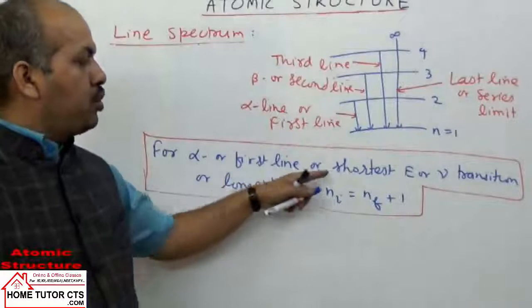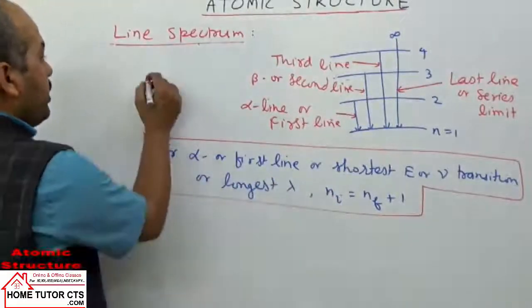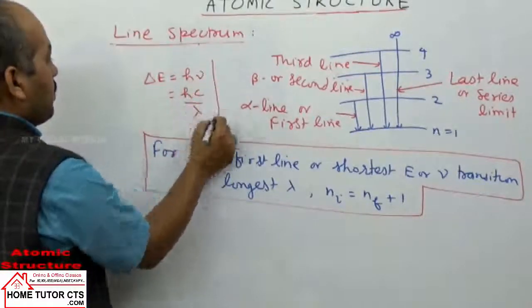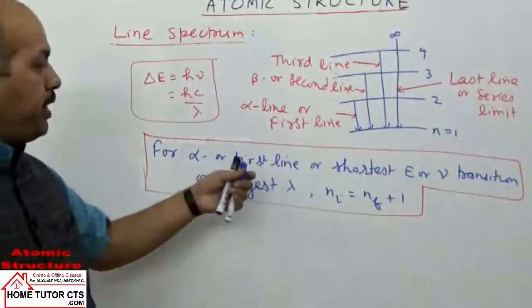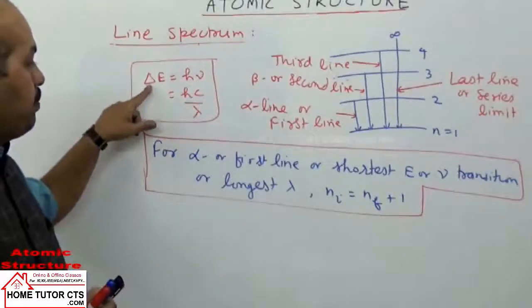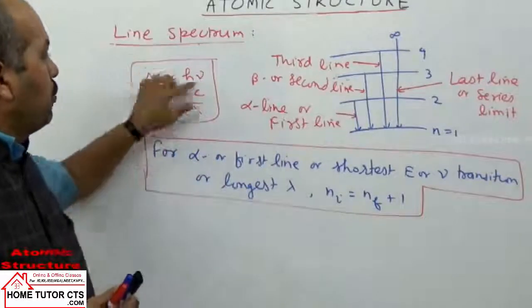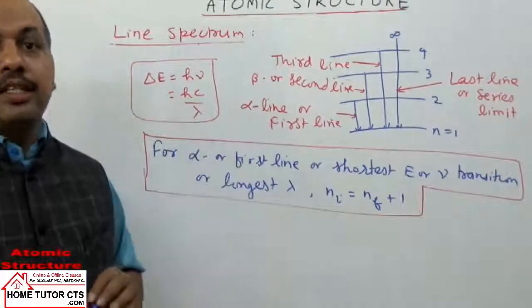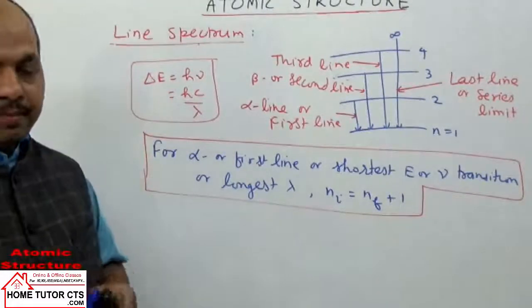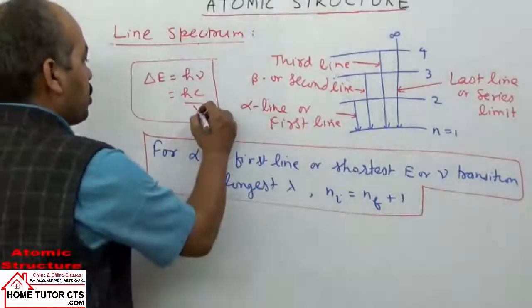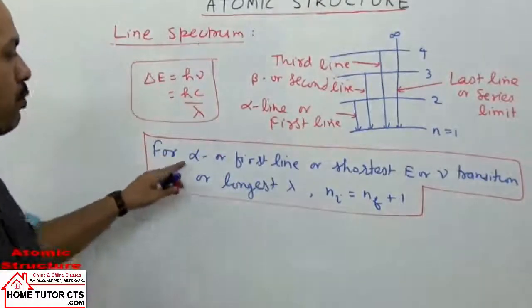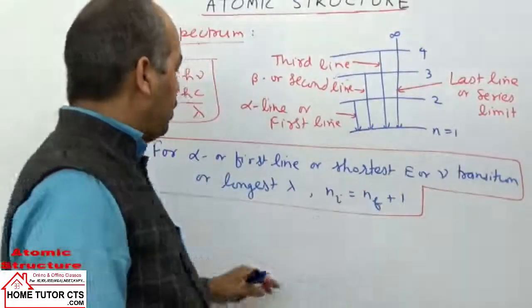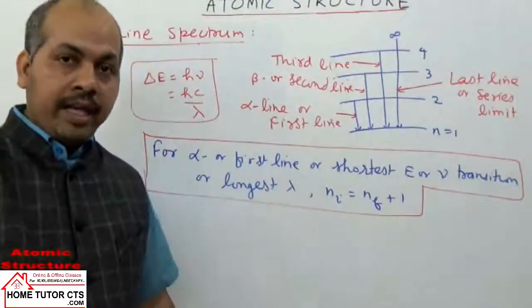For alpha line, first line, shortest energy or frequency: energy, delta E, I can write as h nu or hc by lambda. When we have the shortest energy gap, frequency will be shortest, or lambda will be longest, because energy difference is inversely proportional to wavelength. So for alpha line, first line, shortest energy or frequency transition, or longest wavelength of a series, Ni will be how much?